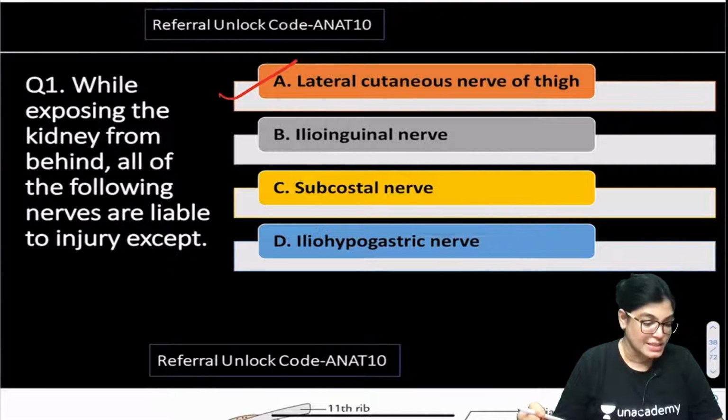So yes, I got C, D and A. Hanuman Yadav has given the absolutely right answer. A is the correct answer. Okay, so let's come to the explanation.